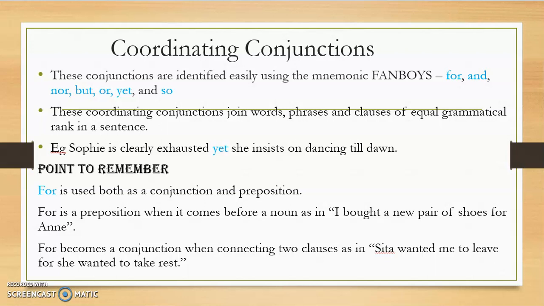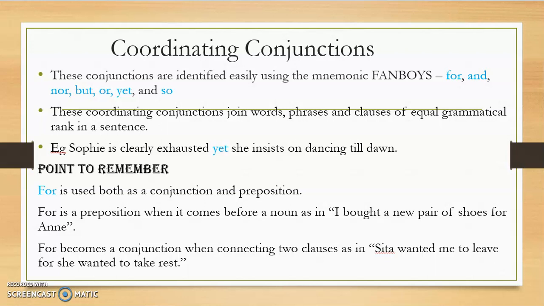Now for becomes a conjunction when it connects two clauses, like Sita wanted me to leave for she wanted to take rest. If you analyze the sentence, we find that there are two clear-cut sentences that have been combined using for. Sita wanted me to leave, she wanted to take rest. You combine them together: Sita wanted me to leave, for she wanted to take rest. So in this case, for becomes a conjunction.